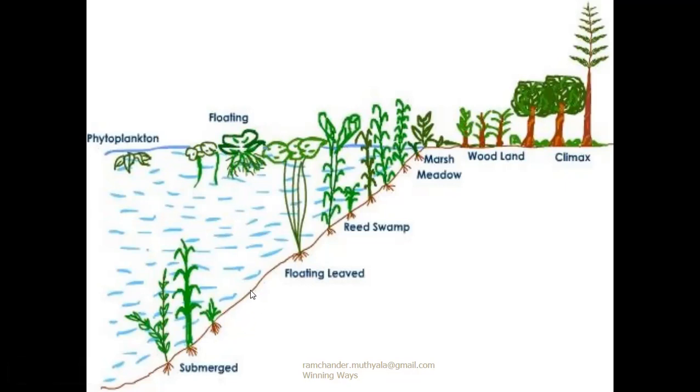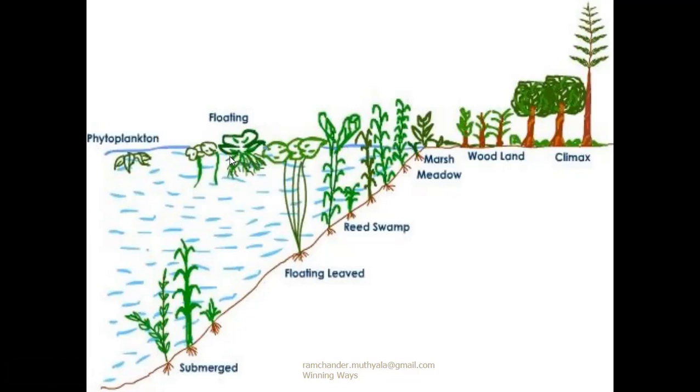It converts into humus. The majority of the free floating plants die after completion of their life cycles, and their dead bodies are converted into soft mud and humus. So the free floating stage plants complete their life cycles in the aquatic region.